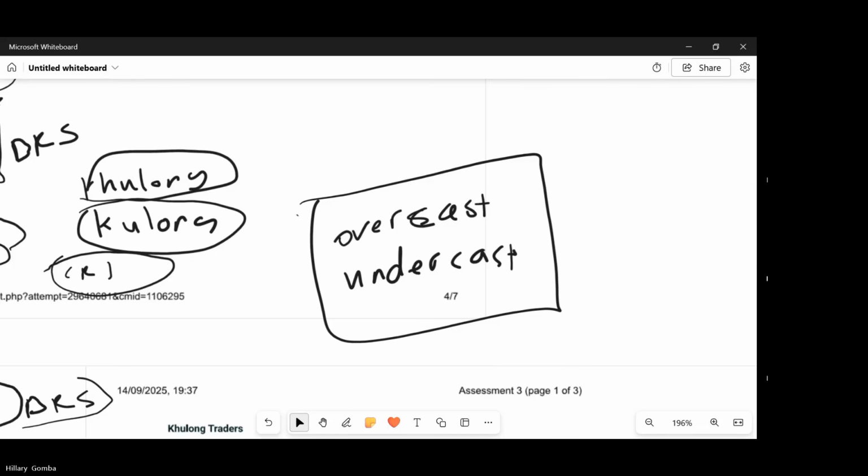Okay. An example would be, if it's an undercast, how can you notice that there was an undercast? No, the book's not balancing. Okay, all right.